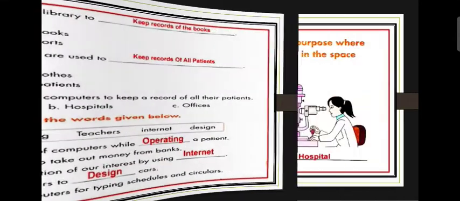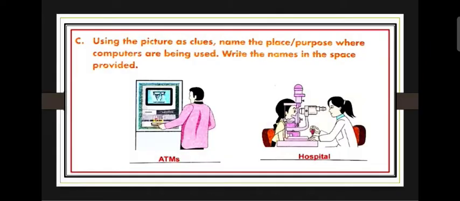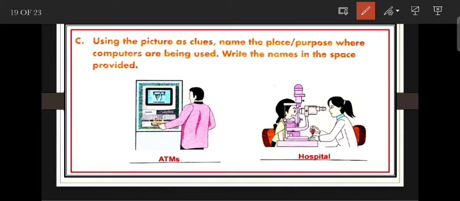Next is using the pictures as clues, name the place and purpose where the computer is being used. Write the name in the space provided. So number 1 is the ATM machine, and we use ATM machines for withdrawing money from the bank.